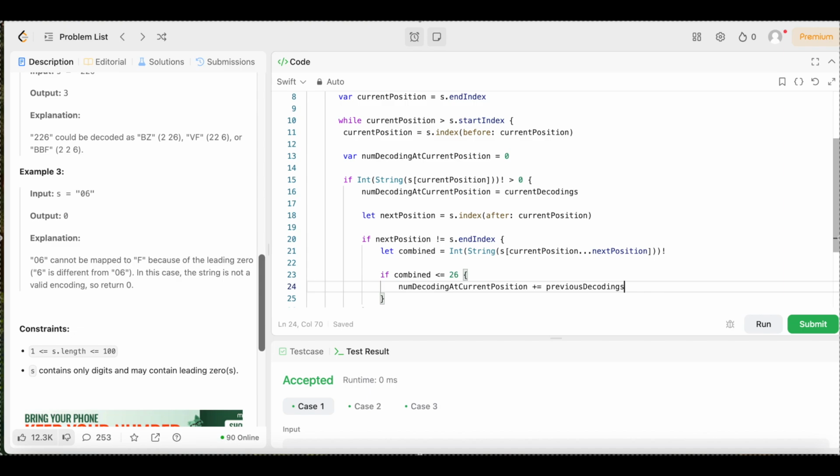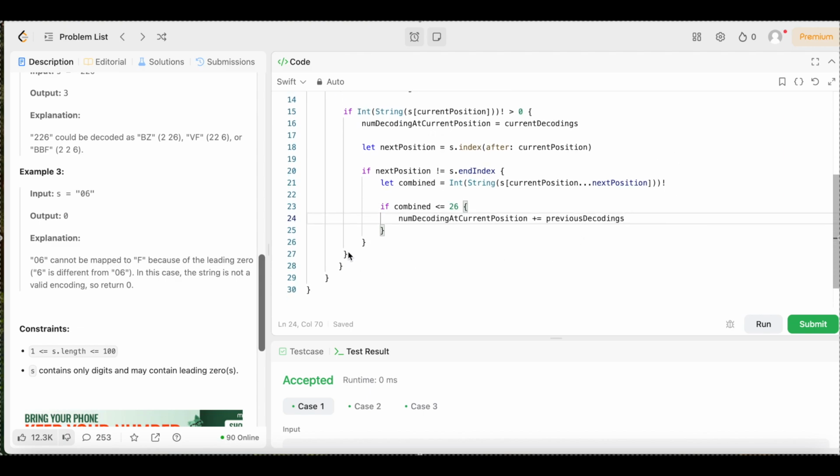Now we need to move the window because previous becomes current and current becomes newly calculated. So for that, we're going to come all the way down here outside of the if statement, and we are going to say previous decodings equals current decodings.